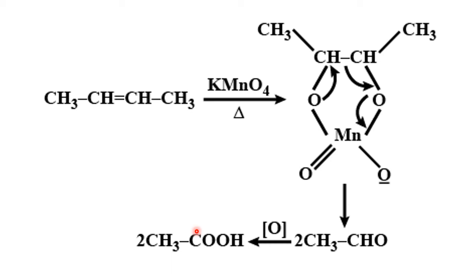Which acid? Acetic acid or ethanoic acid. So butene upon oxidation gives two molecules of ethanoic acid. Why? Because the bond breaks here. This is one unit, CH3CH with 2 O, and CH3CH with 2 O, so two CH3COOH form. The double bond breaks here with the help of what? KMnO4.